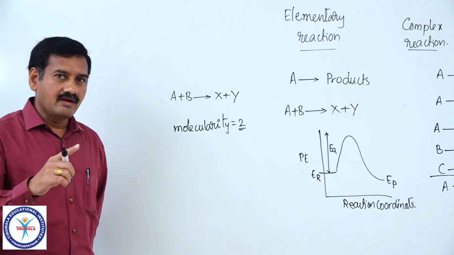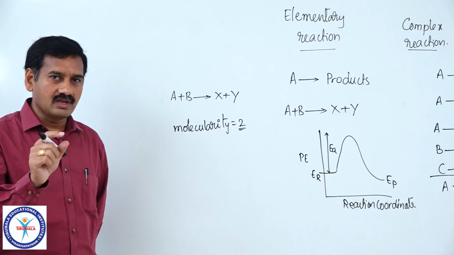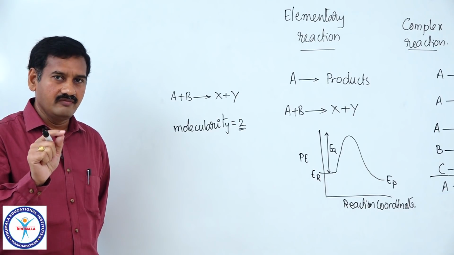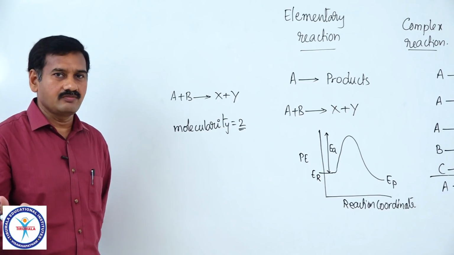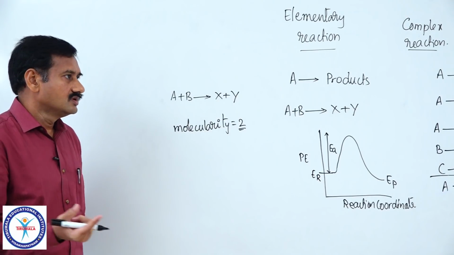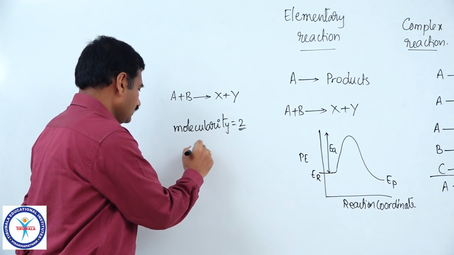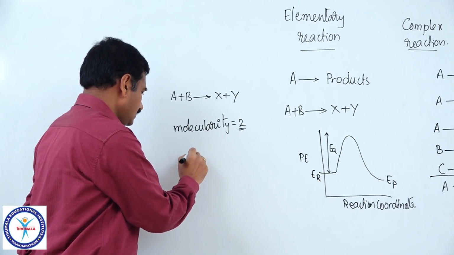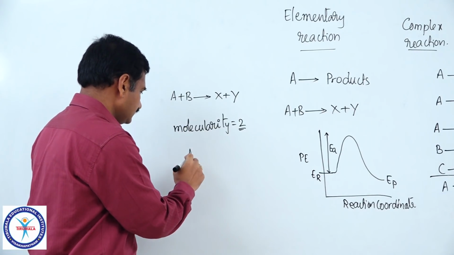So I am repeatedly telling you, elementary step, elementary step. Molecularity we define only for one particular step, that is one particular elementary step of the reaction mechanism. So molecularity here is 2. Now I am coming to A plus B gives rise to products type of elementary reaction again.